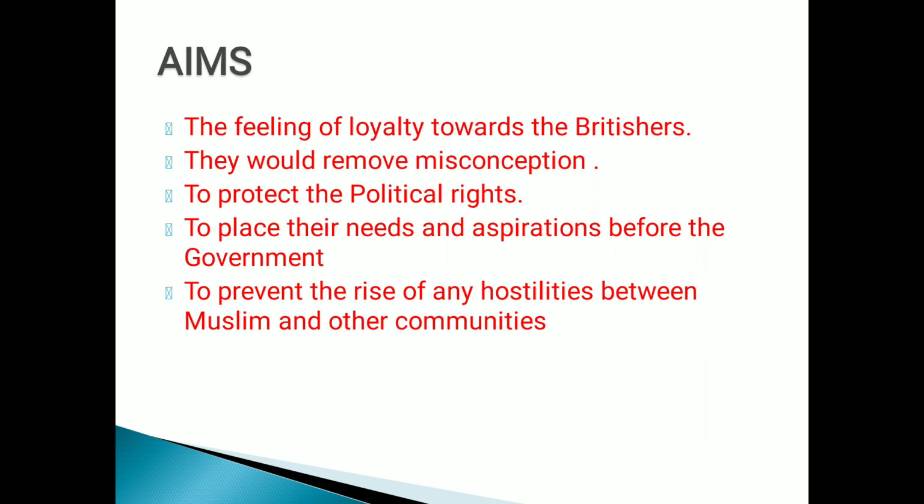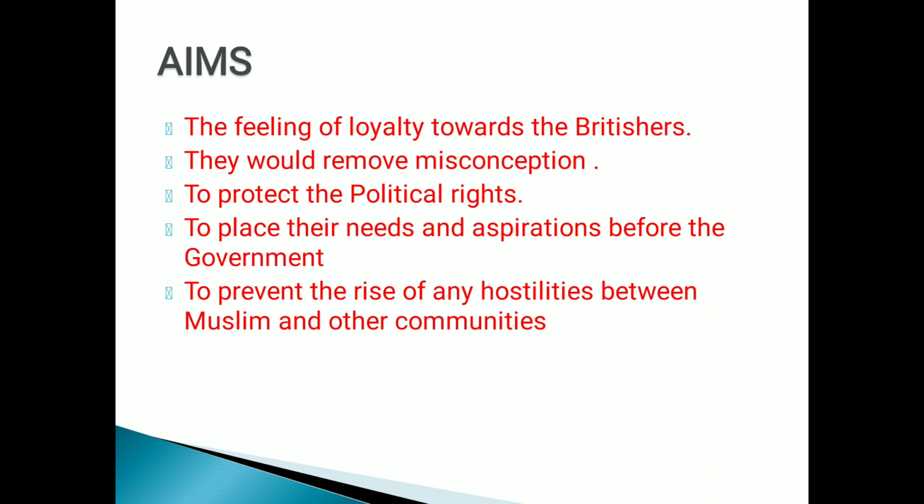Then to place their needs and aspirations before the government, the same demand too was asked by the Indian National Congress much earlier than them, right? So this body was formed in 1906. Children, if you remember, the Indian National Congress was formed in the year 1885.